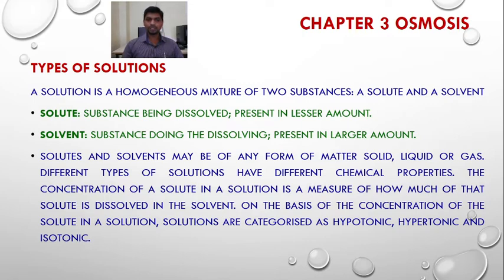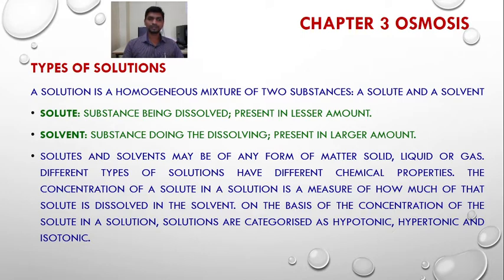So when we put the solute particles in a solvent, it forms a homogeneous mixture that we call a solution. Now the concentration of the solute in a solution is a measure of how much of that solute is dissolved in the solvent, and on the basis of it, solutions are categorized as hypotonic, hypertonic and isotonic solution.